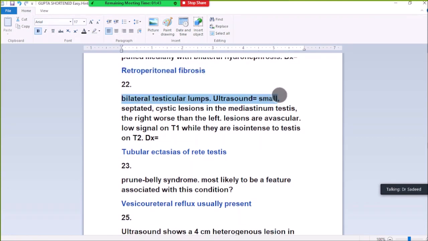22. Bilateral testicular lumps, ultrasound shows small septated cystic lesions in the mediastinum testis, right worse than left. The lesions are avascular, low signal on T1, while they are isointense on T2. Diagnosed tubular ectasia of the testes.